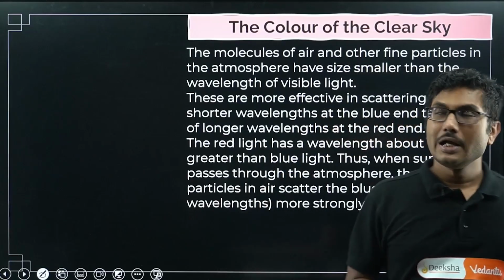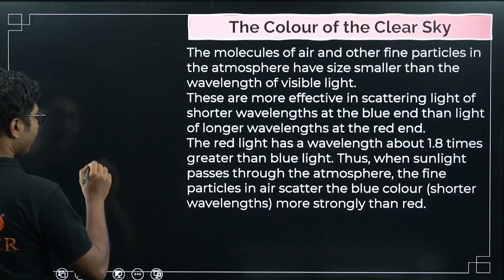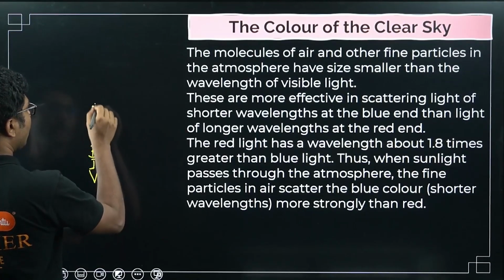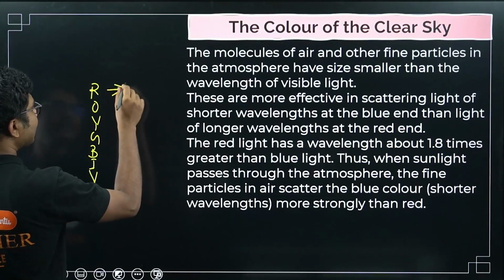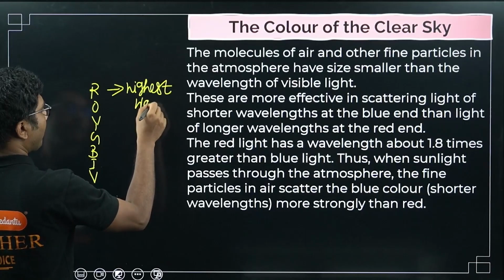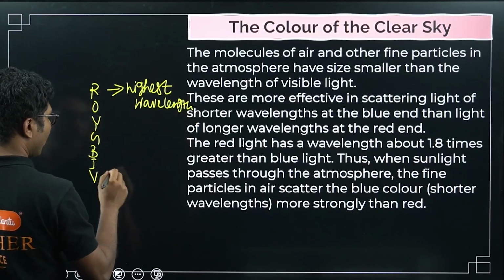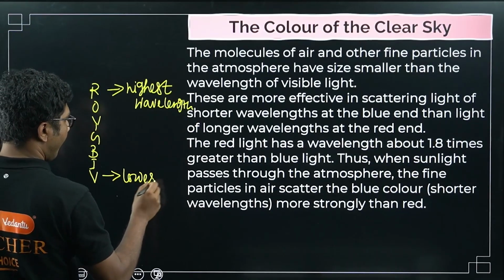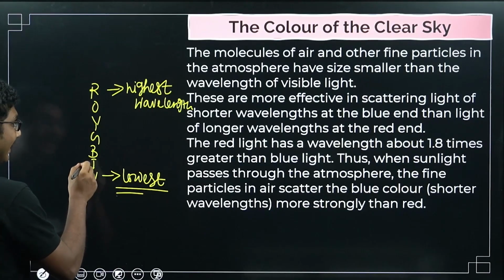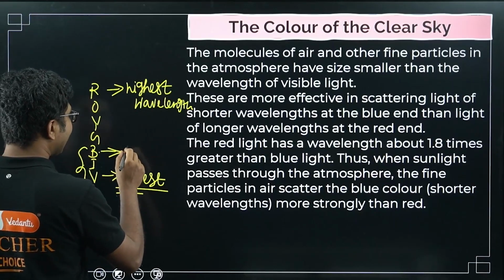Now if you consider VIBGYOR, which we remember, this has the highest wavelength, and this is the lowest. Now amongst violet, indigo and blue, blue has the highest intensity among these three. Okay, intensity is better.